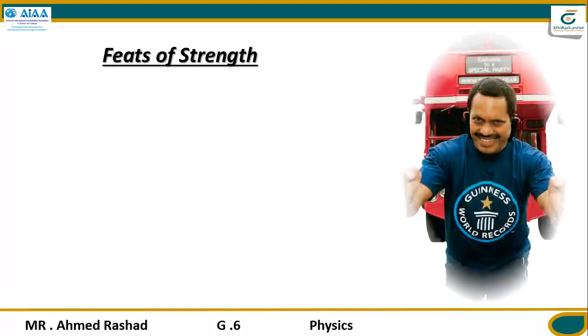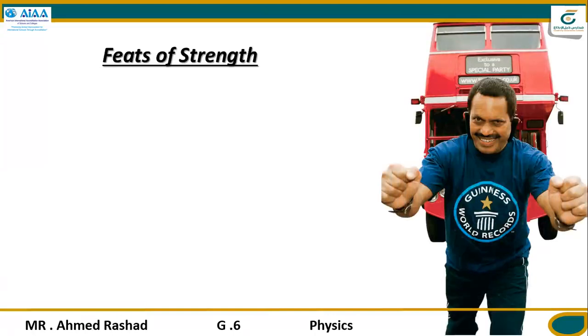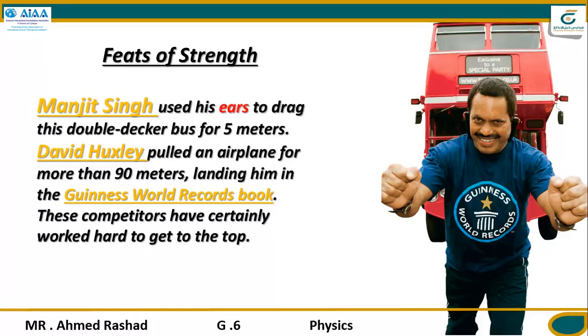So, did you know this man? This man is called Manjit Singh. Manjit Singh, an Indian man, used his ears to draw a double-decker bus in London for 5 meters. 5 meters only, using his ears. So you can imagine the amount of work this man did.